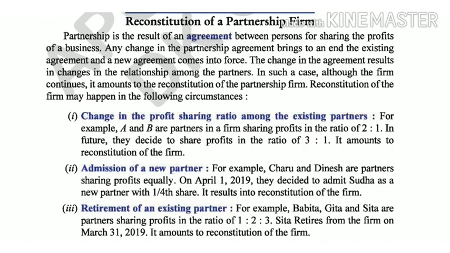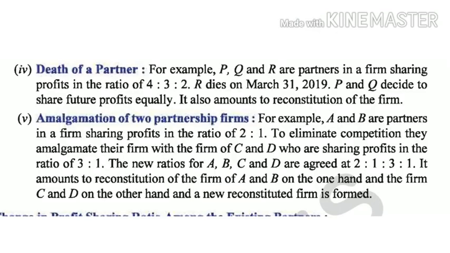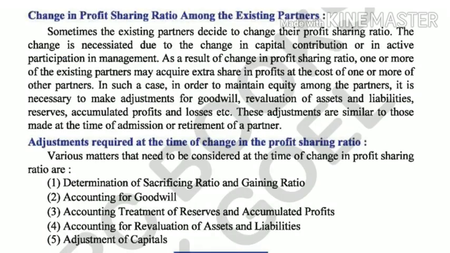Because one partner has left, the remaining 2 partners will make an agreement with their new profit sharing ratio. Number 4 case is death of a partner. Similarly, one of the partners dies, so again a new agreement has to take place. And the last is amalgamation, meaning when 2 firms combine together and a new firm comes into place, the profit sharing ratio will change and a new agreement has to be prepared with the new firm and all partners.